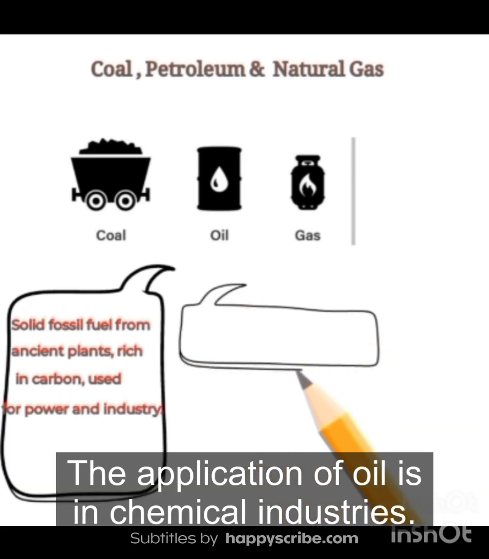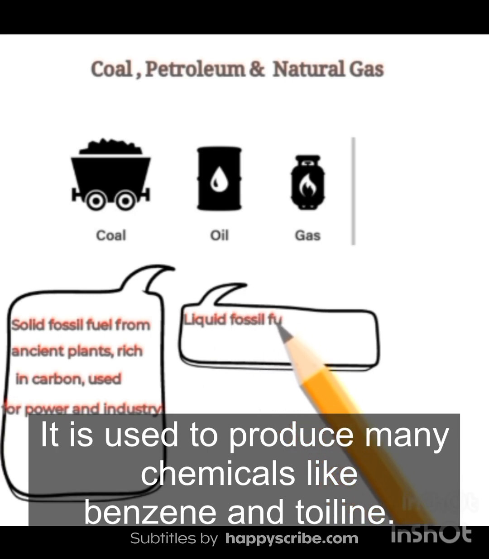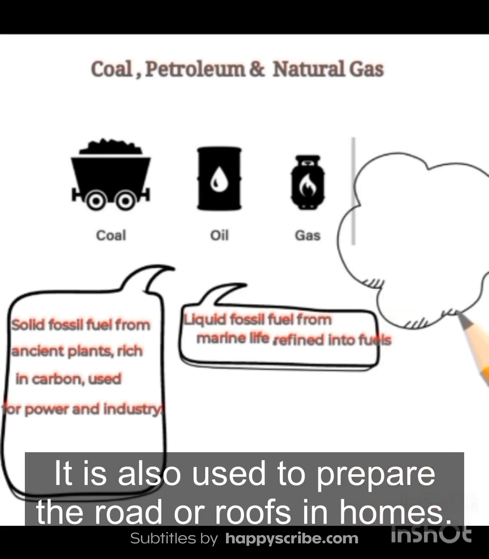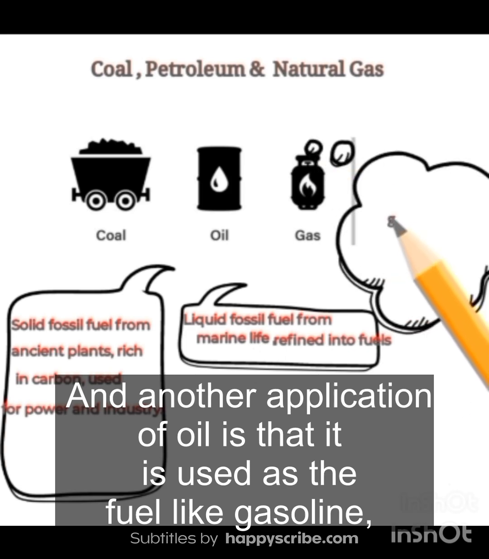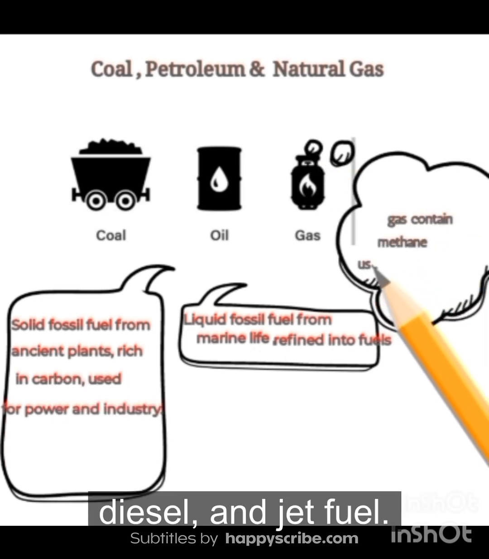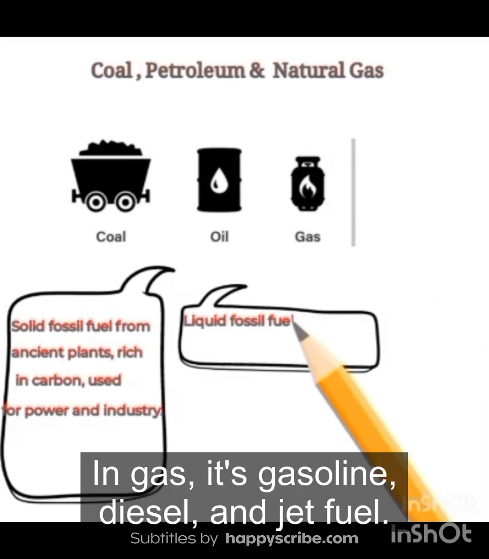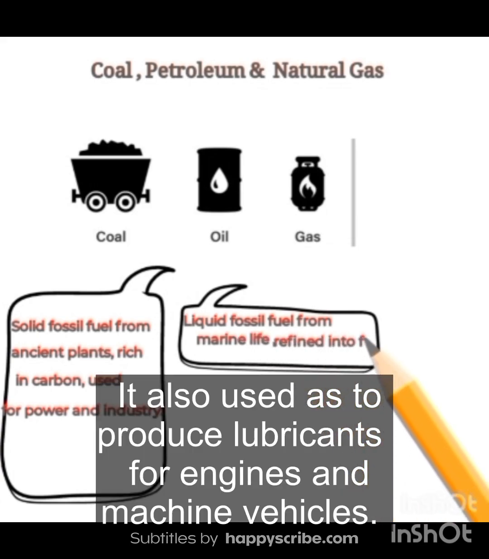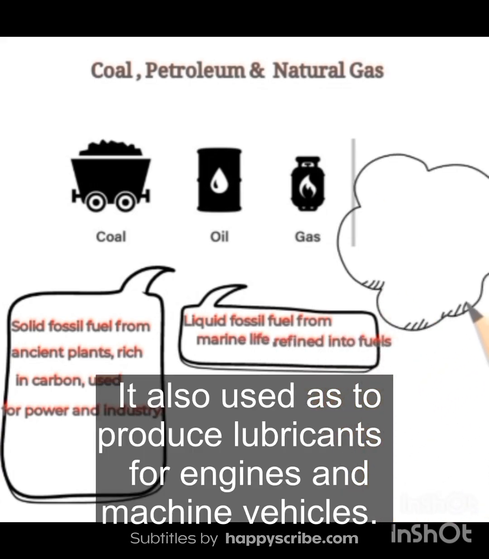The application of oil is in chemical industries. It is used to produce many chemicals like benzene and toluene. It is also used to prepare the roads or roofs in homes. And another application of oil is that it is used as the fuel like gasoline, diesel, and jet fuel. It is also used to produce lubricants for engines and machinery.